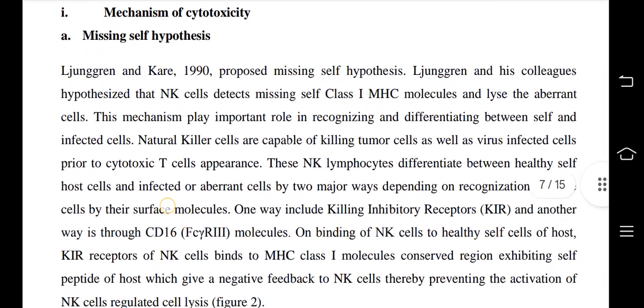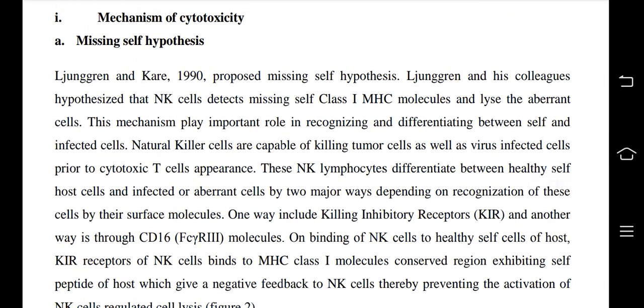Mechanism of cytotoxicity. Missing self hypothesis. Scientists in 1990 proposed the missing self hypothesis. His colleagues hypothesized that NK cells detect missing self, a class 1 MHC molecule, and lyse the aberrant cells. This mechanism plays an important role in recognizing and differentiating between self and infected cells. Natural killer cells are capable of killing tumor cells as well as virus-infected cells prior to cytotoxic T cell appearance.